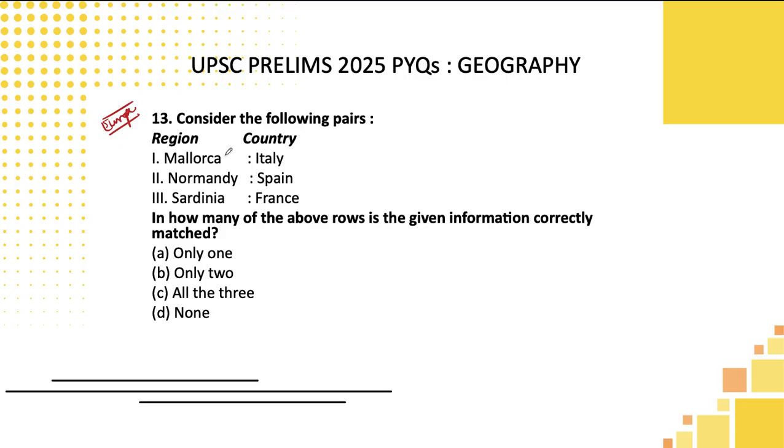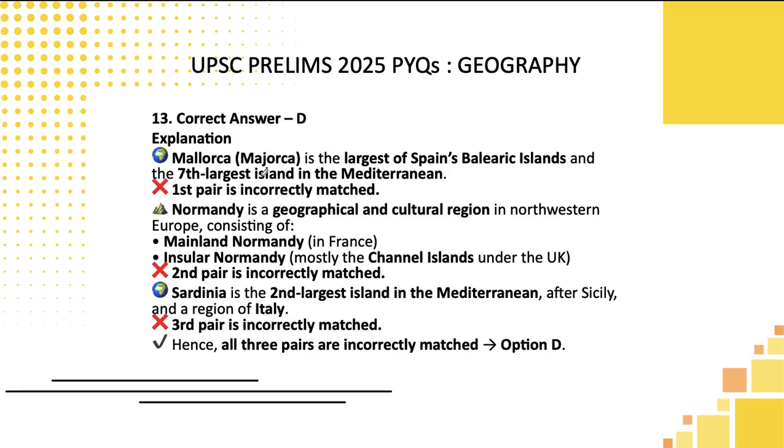Okay students, in this they have listed the region with the country. So basically, unless and until you are very sure about these regions, answer it. Otherwise skip this question, don't land in negative territory. But actually Normandy is part of France, and Sardinia is part of Italy, and Mallorca is part of Spain. So only if you are very sure, you can answer it. My sincere suggestion, otherwise skip it. Don't take negative marks, students.